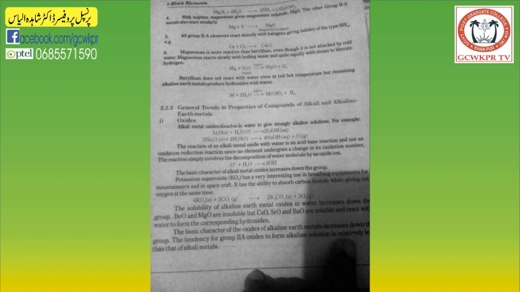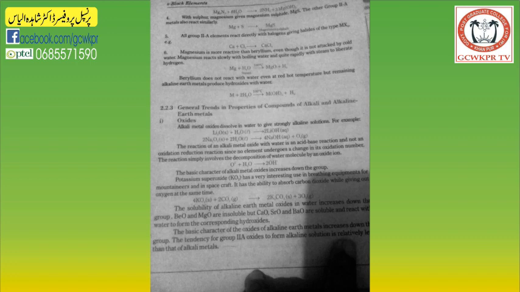The reaction of an alkali metal oxide with water is an acid-base reaction and not an oxidation-reduction reaction. This is an acid-base reaction. There is exchange of OH negative and H positive. This is not an oxidation-reduction reaction. There is no exchange of electron. Since no element undergoes a change in its oxidation number, the reaction simply involves the decomposition of water molecule by an oxide ion. By a simple O di-negative ion, the water molecule is decomposed to form two OH negative ions.